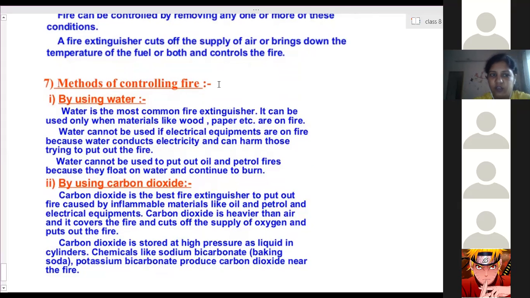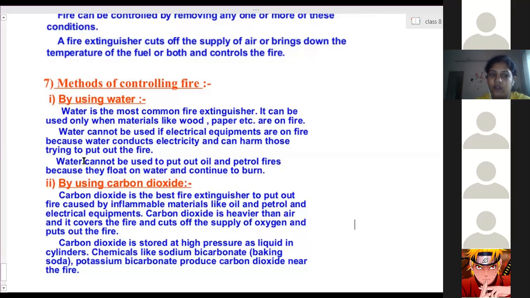So the method of controlling fire by using water. Water is the most common fire extinguisher. It can be used only when materials like wood, paper, etc. are on fire, not electrical appliances. Here it is already written. Water cannot be used if electrical equipment is on fire because water conducts electricity and can harm those trying to put off the fire. So people standing nearby also get a severe shock. It will be much more damaging and dangerous. Ma'am, if it's distilled water, it's fine? Yeah, but this is where you'll get it immediately.